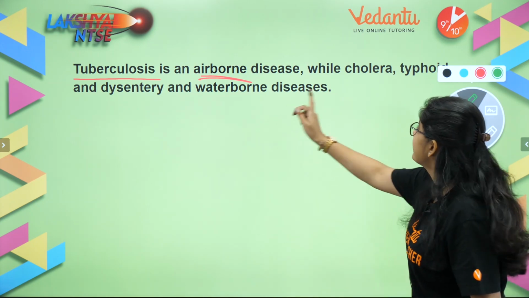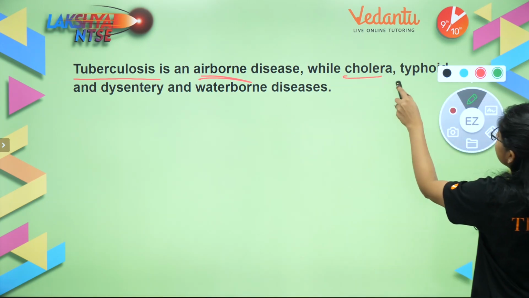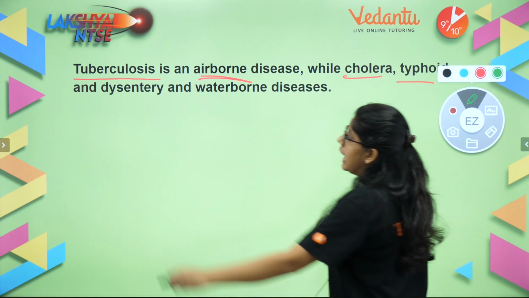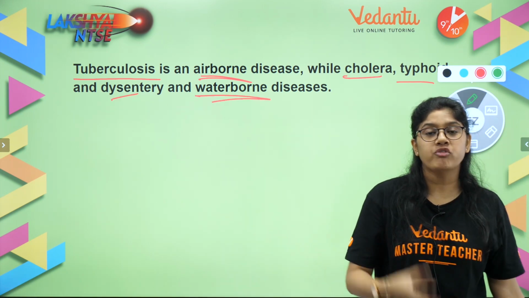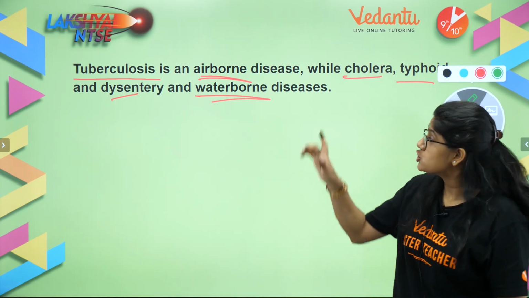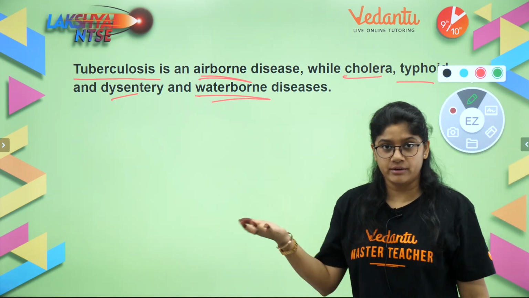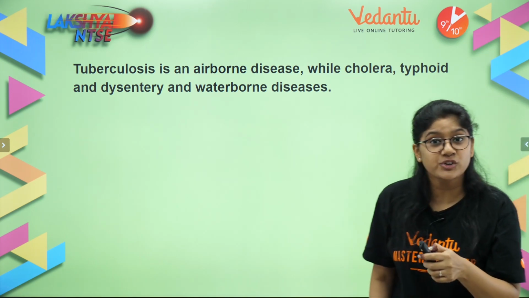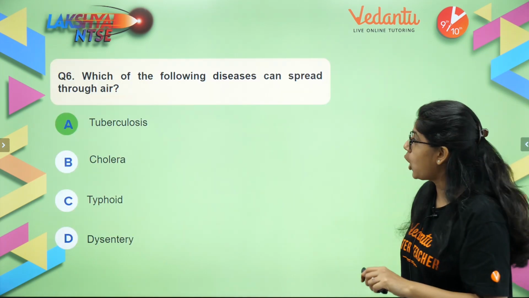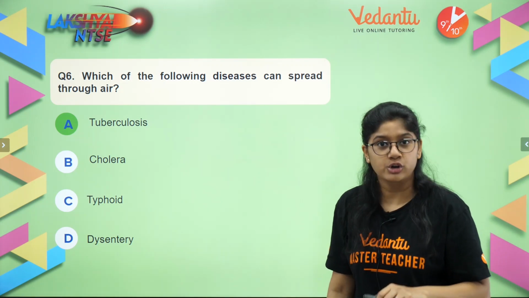Whereas the rest, like cholera, typhoid and dysentery, are spread with the help of a water medium. So tuberculosis is the one which is spread through the air. The rest are waterborne. So the right answer for this question will be option A, tuberculosis.